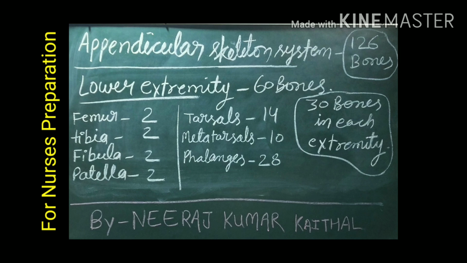Tibia and fibula, both bones are found parallel to each other, that is located between knee and heel. Patella is also known as kneecap. They are 2 in number, just found upon the knees. Tarsal, total 14 in numbers. They are found in the heel area of the foot. Metatarsal are found between tarsals and phalanges. They are total 10 in number. Phalanges are the distal bones of lower extremity. They are total 28 in number.